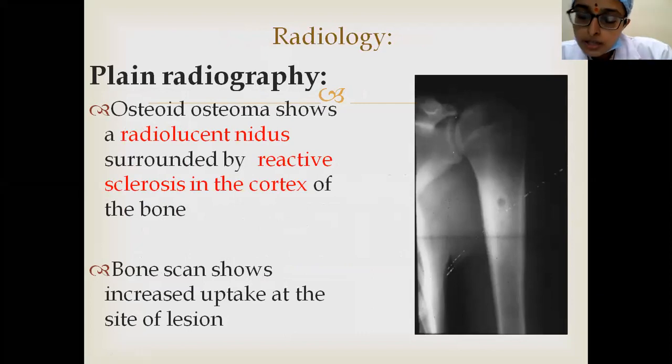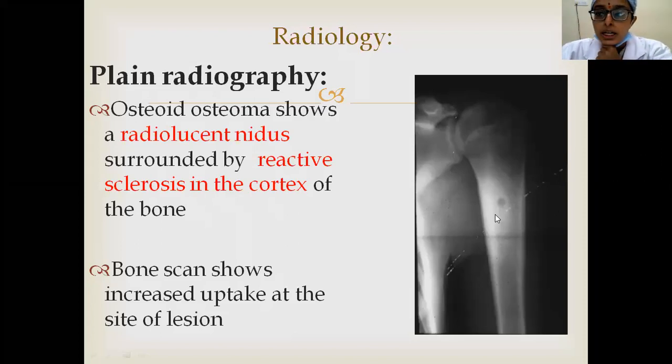Same are the radiological features of Brodie's abscess also, and osteoblastoma. However, in osteoid osteoma, the size of the tumor is less than 2 centimeters. In osteoblastoma, it is more than 2 centimeters. And this rim of sclerosis is generally thin. The surrounding rim of sclerosis is generally thin in case of osteoblastoma.